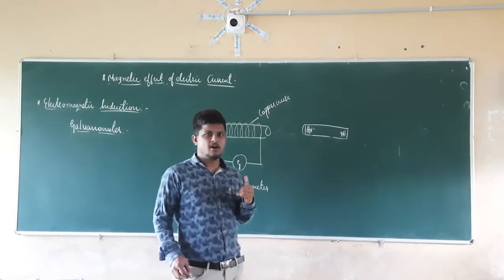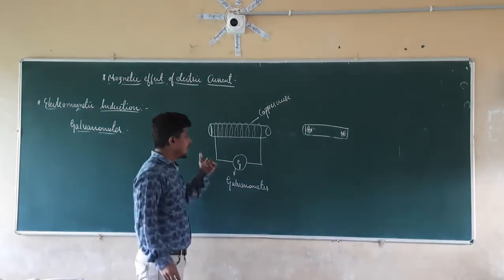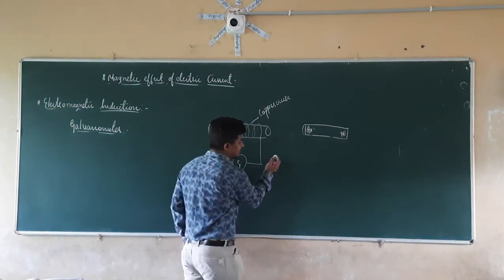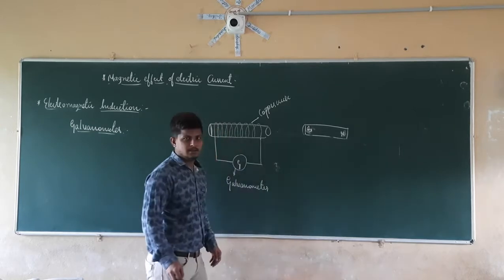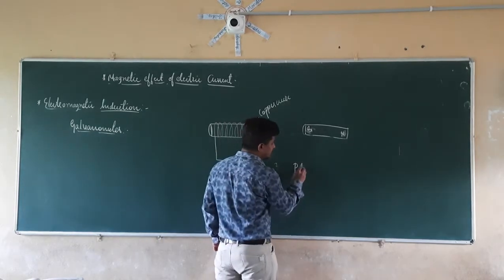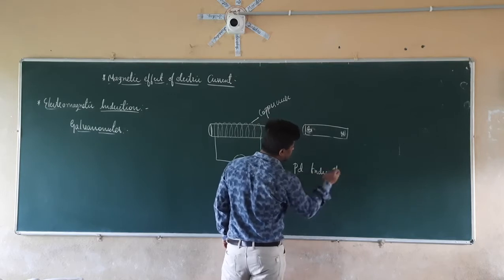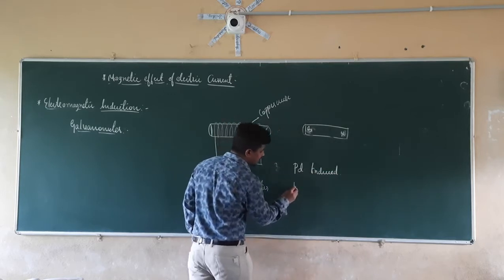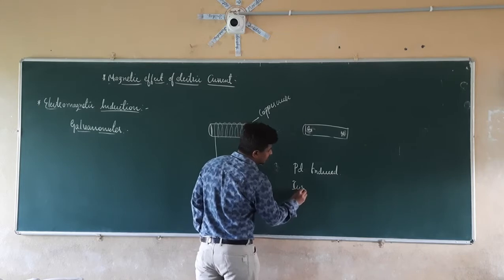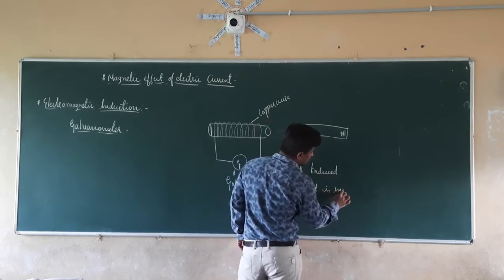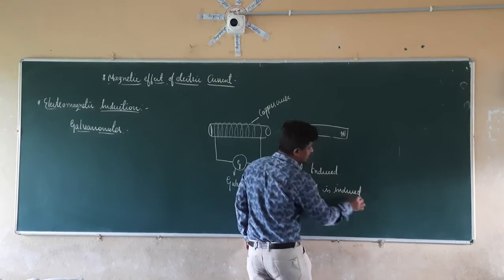So, if you check all the observations here, why is the current induced here? We know that current is induced here. So first, what is happening? First a potential difference is induced. Because of that induced potential difference, current is also induced here.